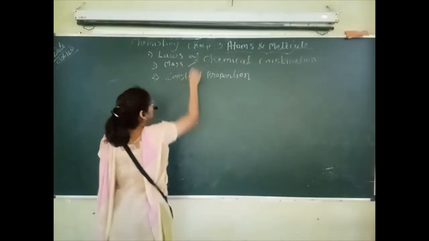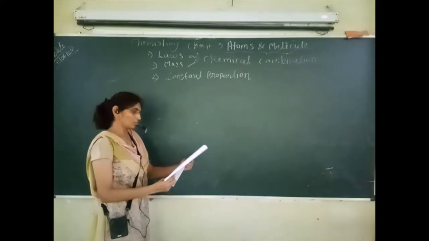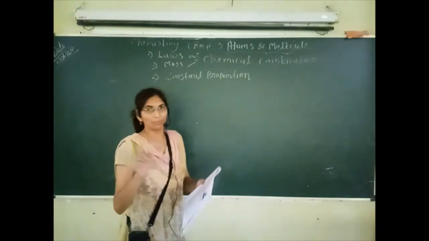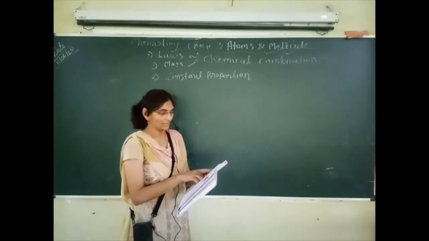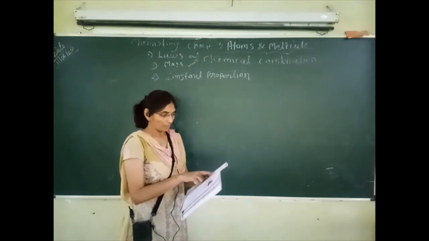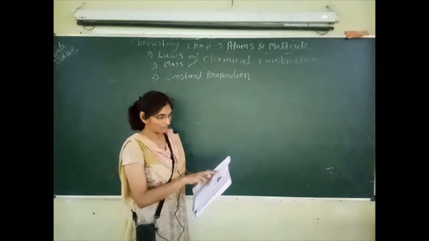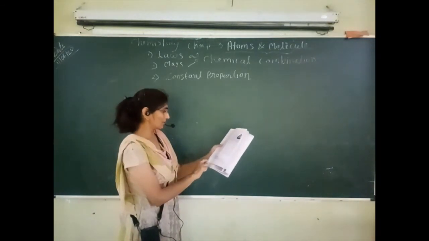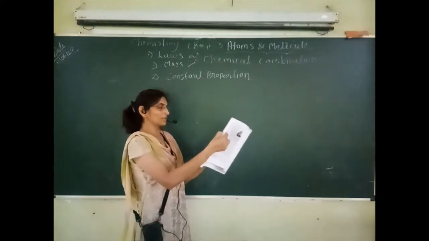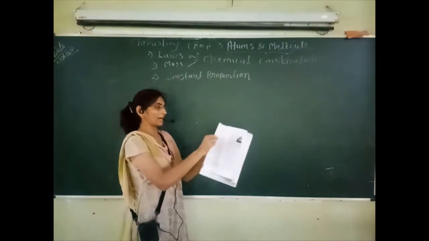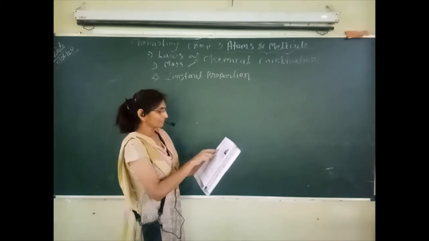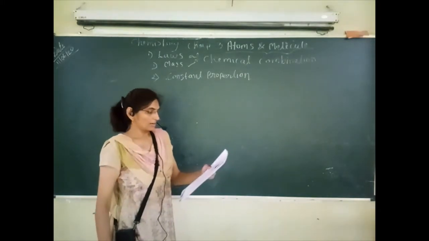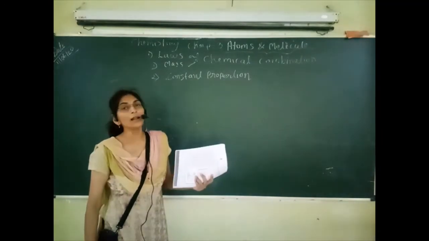First is related to mass. So what is that rule? It is mentioned in your book. If you have the book, please underline this law. The law of conservation of mass states, on page number 32, at the end of this activity, the law is given: mass can neither be created nor destroyed in a chemical reaction.